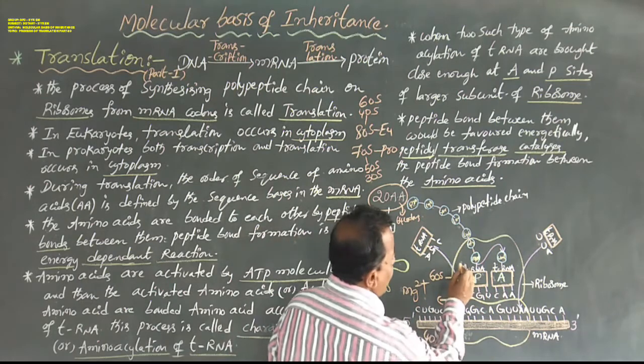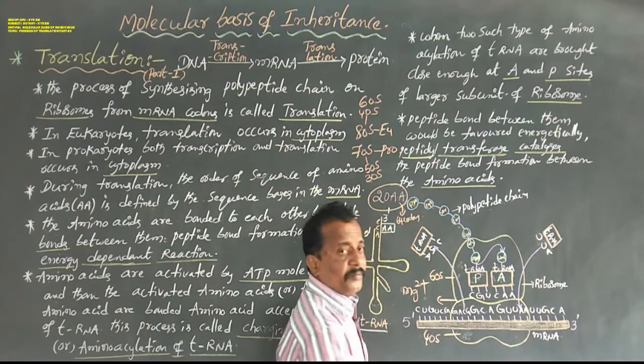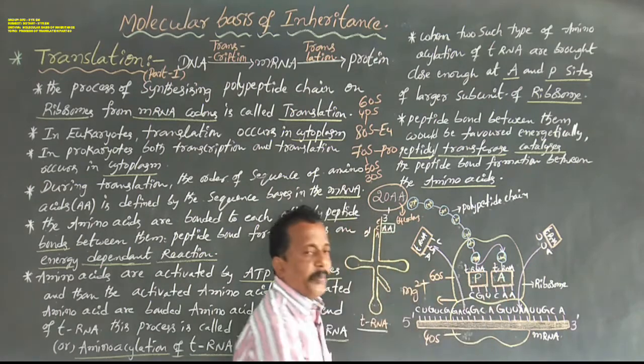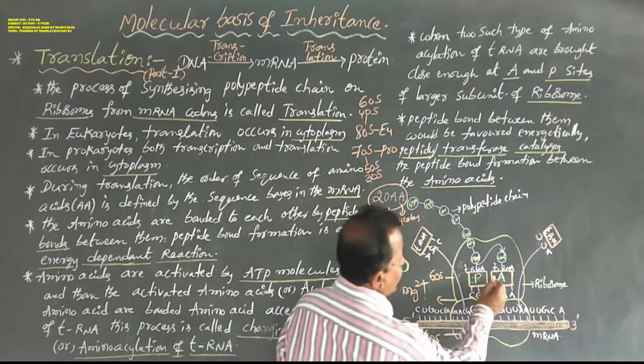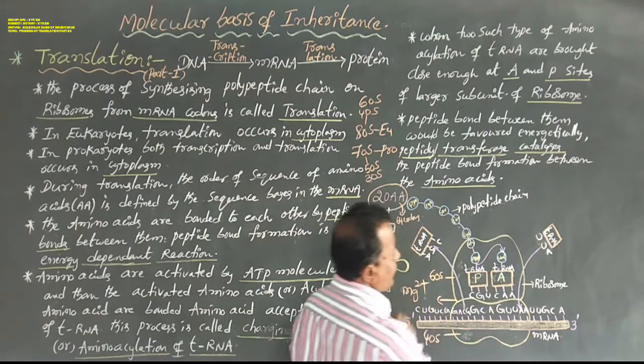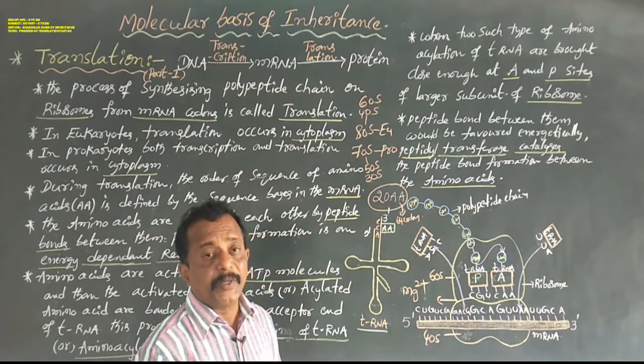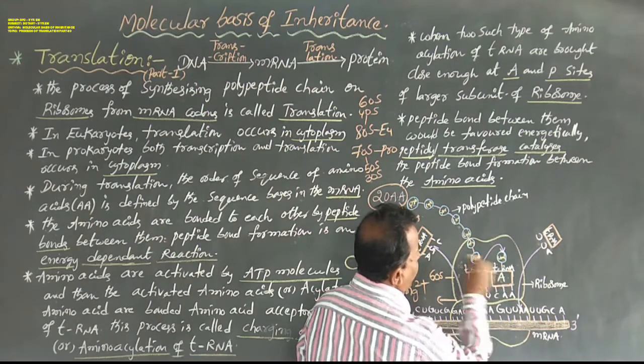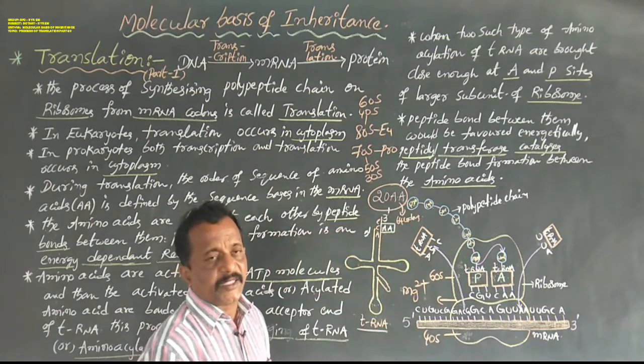The larger subunit of the ribosome contains two sites. One is the A site, the second one is the P site. A site means amino acid site, P site means peptide site. These two sites are attached to the transfer RNAs.